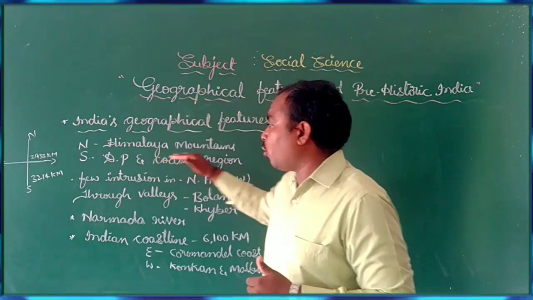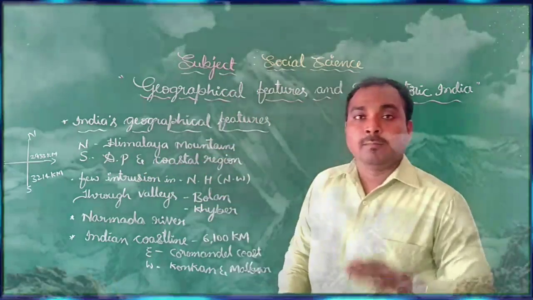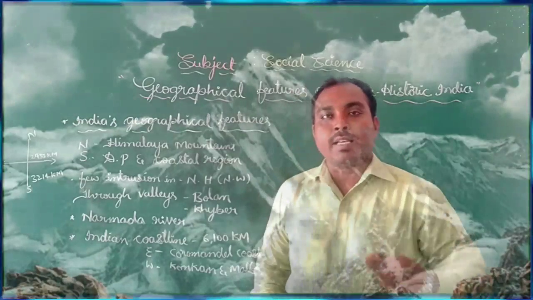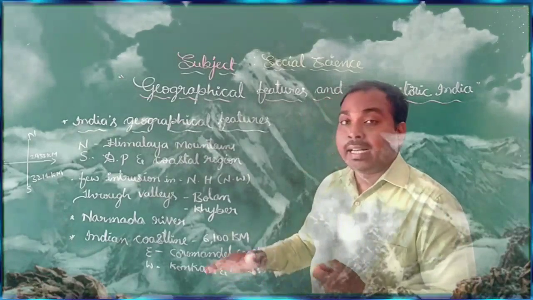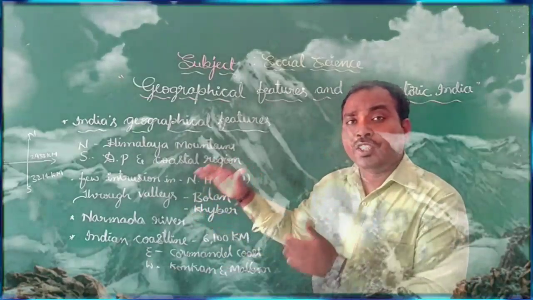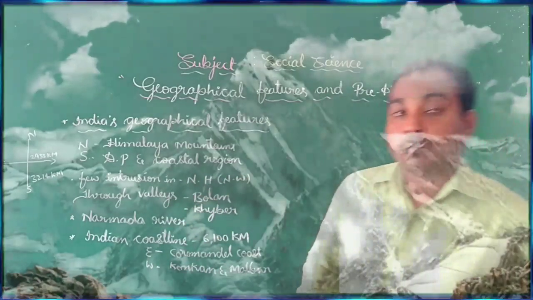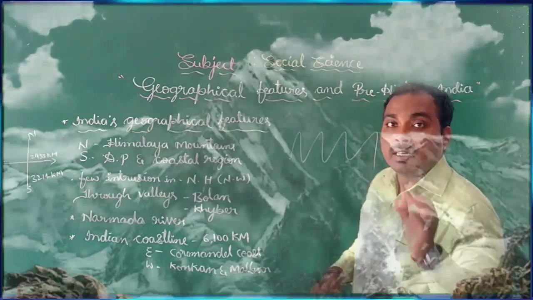The Himalayan mountains are also described as the snow-capped mountains, and a number of ranges are found there. Ranges are nothing but a chain of mountains.